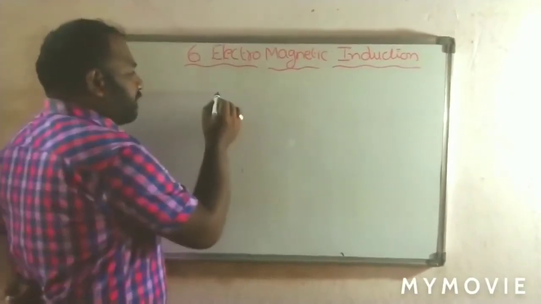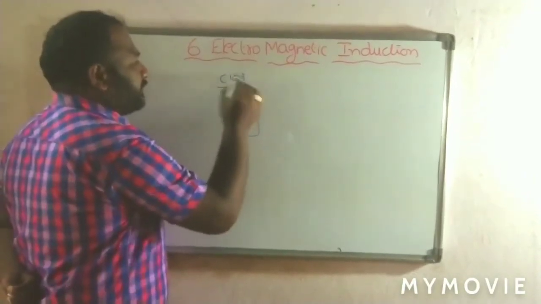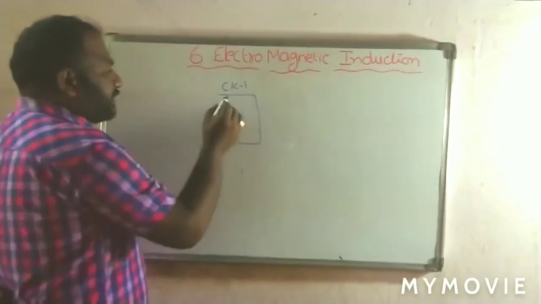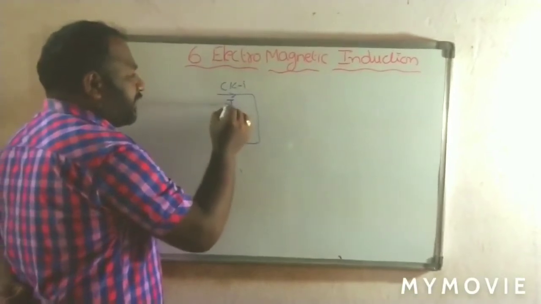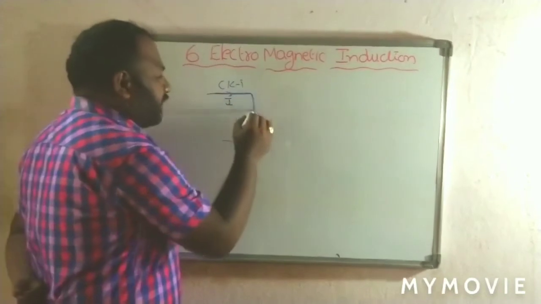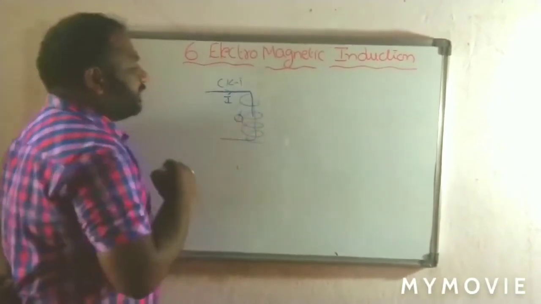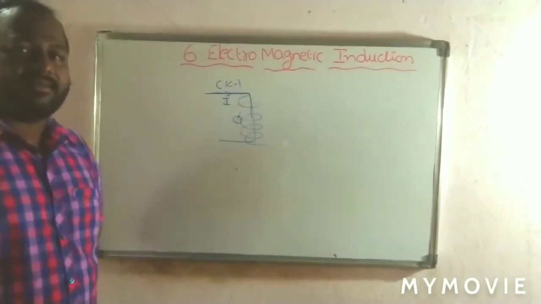See here, for example, I consider this is circuit 1. In this circuit, if current I is flowing, we know that in a conductor current is flowing, around this conductor a magnetic field is formed. That magnetic field has the flux phi.